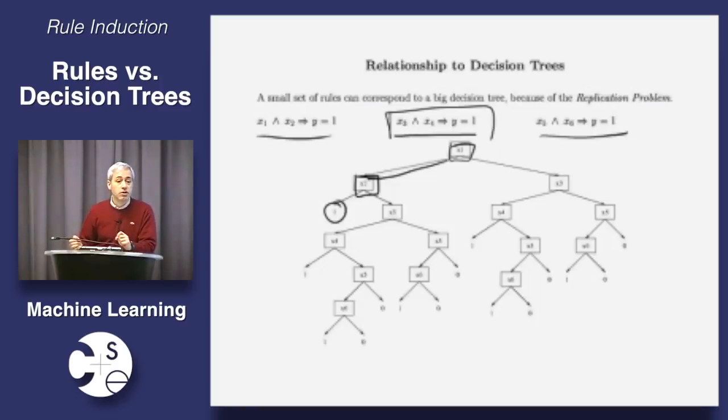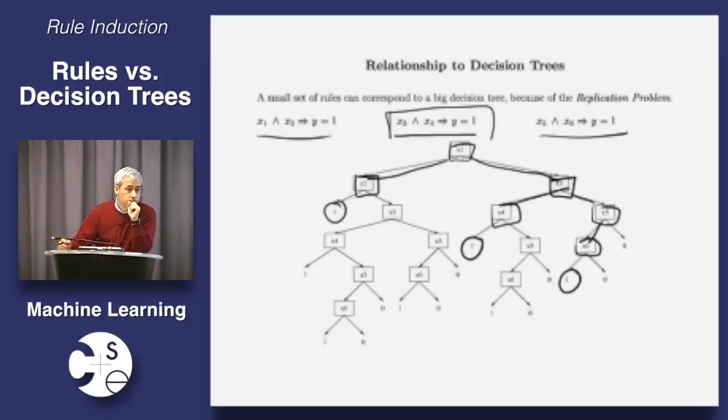When x1 is false, now I need to test the second rule, which means I test x3 and then x4, right? And if x3 and x4 are both true, then I get the answer true. And to keep going, if this rule is also false, then I have to test the last one, which means first I have to test x5 and then I test x6, and if they're both true, then the result is 1. Okay? Everybody with me so far?